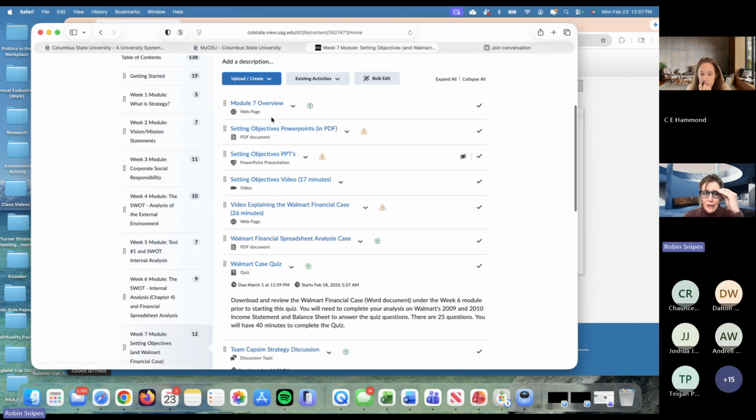We're in week 7 now, and we're starting a chapter on setting objectives using the SMART method, which is the third step in the strategic planning process. SMART is an acronym that stands for specific, measurable, attainable, realistic, and with a set timetable. And you need the timetable to motivate everyone to do what's necessary to get the goal accomplished on time.